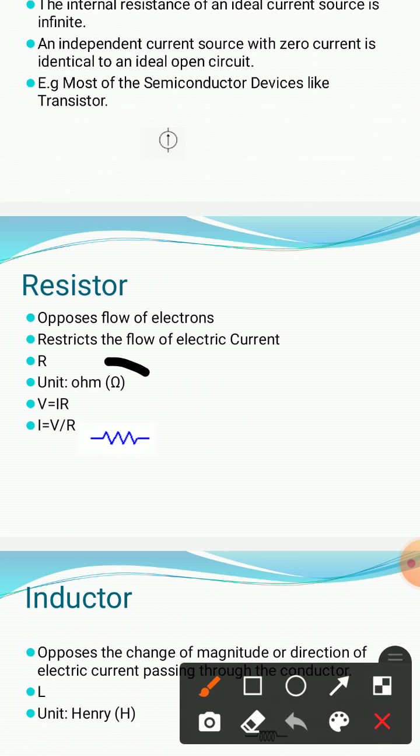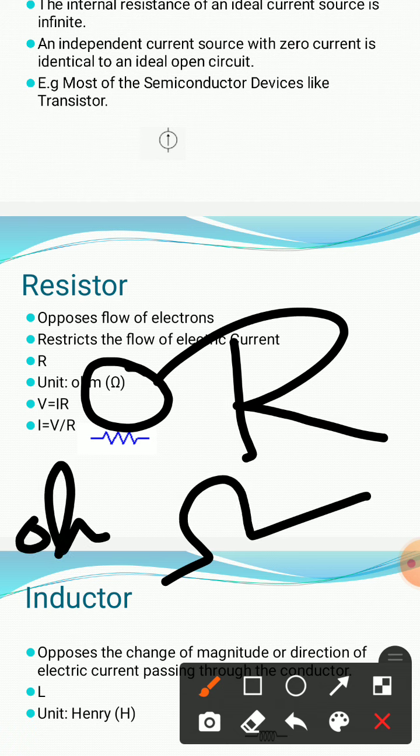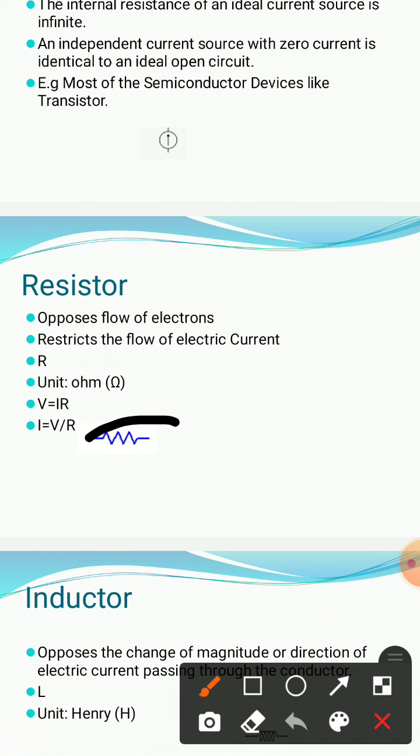The unit of the resistance is ohm, and resistance is generally represented by capital R. The ohm sign looks like this, and we can write it simply as ohm. And the resistance will be represented by a symbol that looks like this.